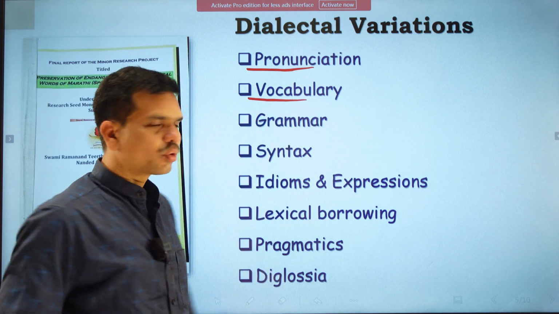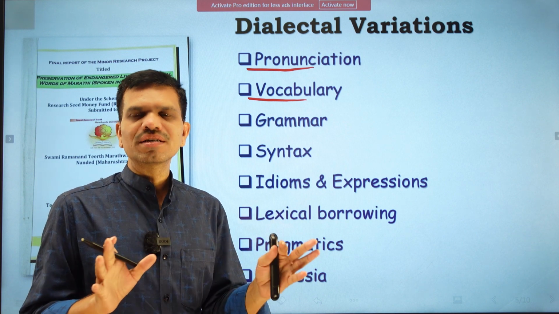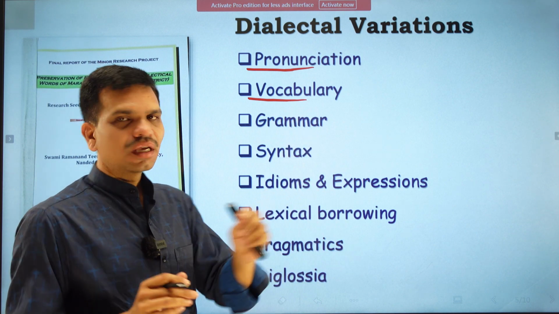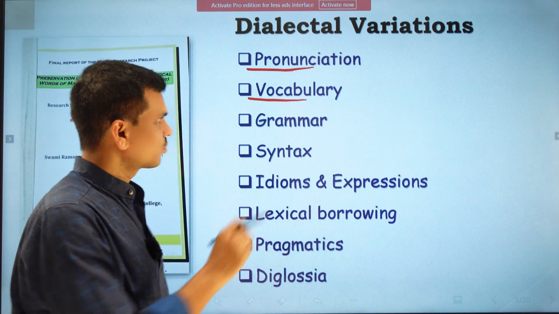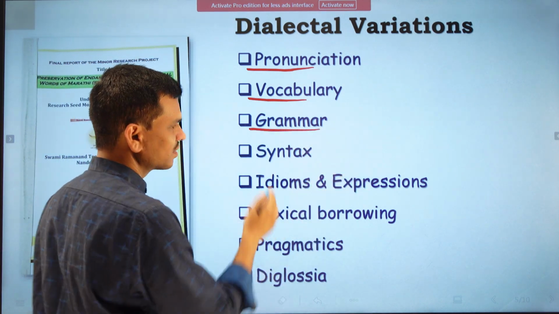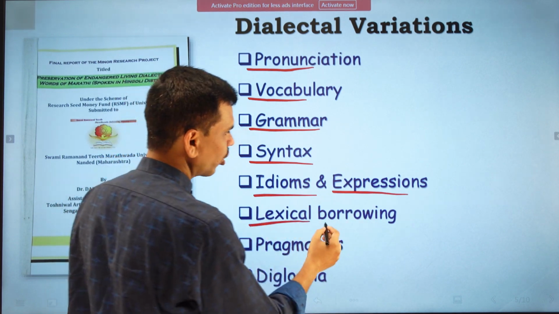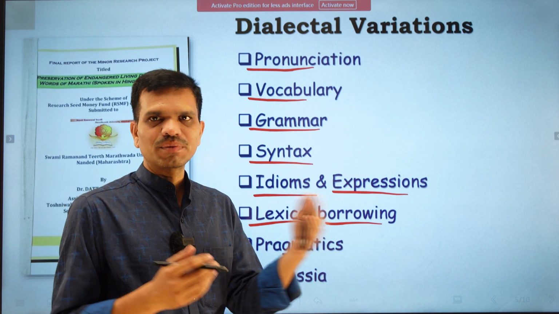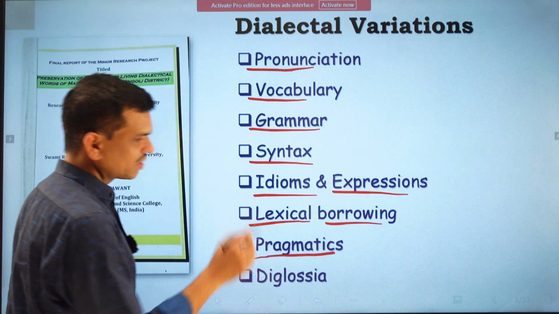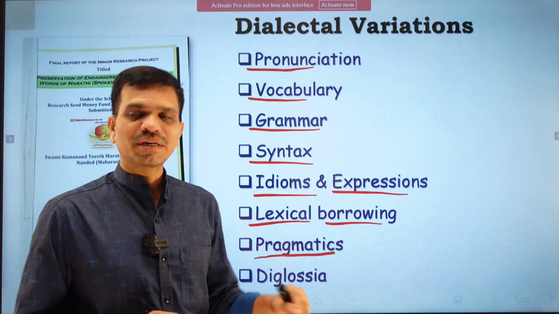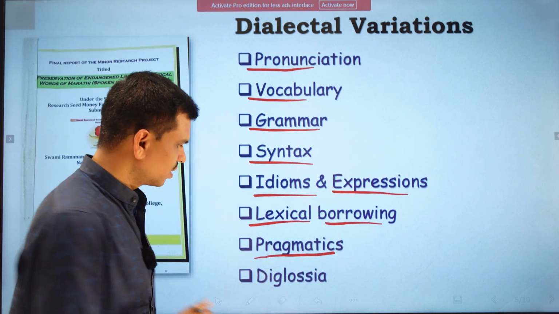Then we also find vocabulary, because English is a language which borrowed so many terms from so many languages, and hence we find great difference in the vocabulary. We are going to understand the example very minutely. Then we have differences in grammar, differences in syntax, then idioms and expressions. Then we have lexical borrowings, meaning English borrows words from other languages or other dialects in the same region. Then we have pragmatics, meaning contextual meaning. There may be differences in the pragmatic or contextual meaning of the same word in different regions. Then we have diglossia.